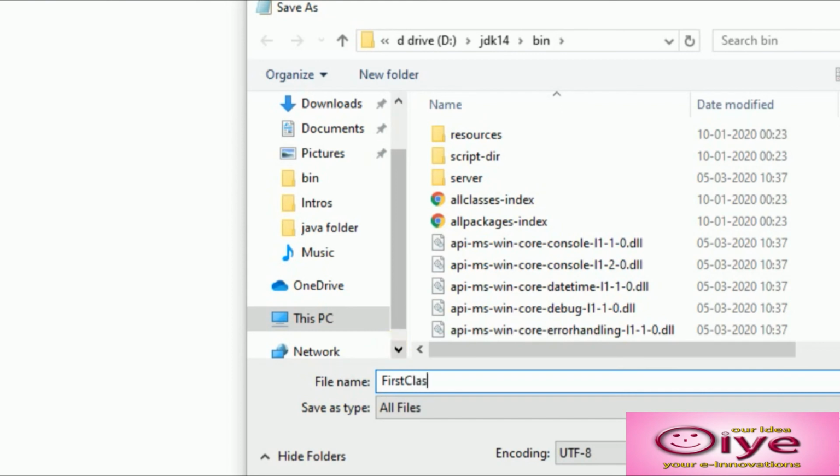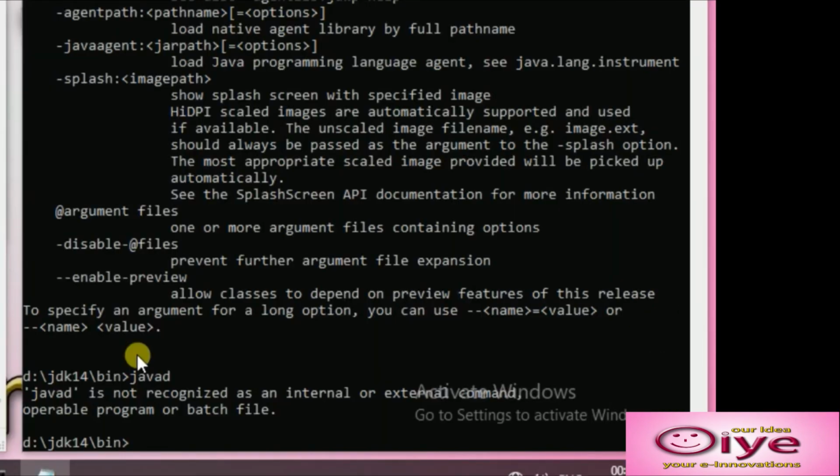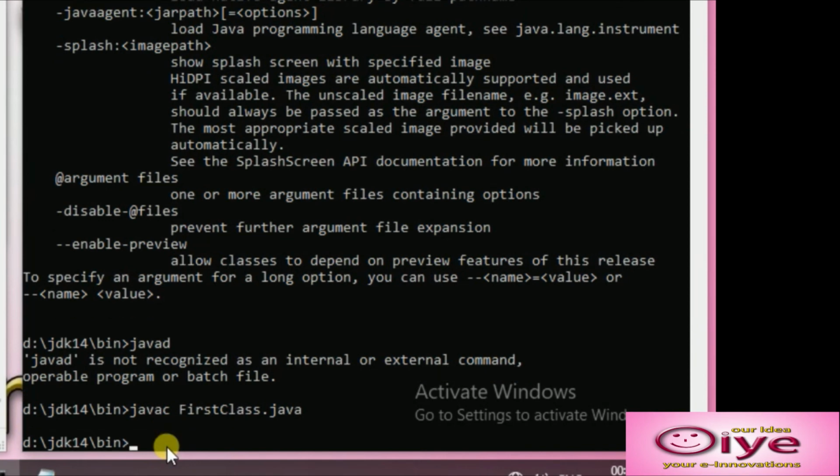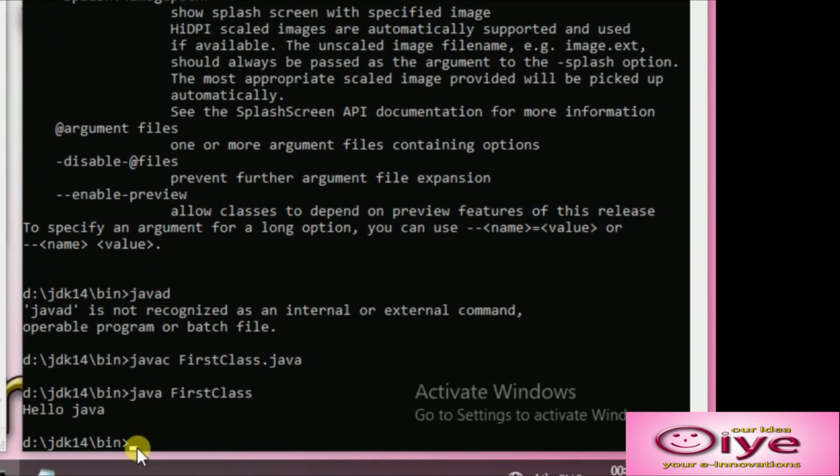Now we will compile by using javac FirstClass.java. Okay, so directly it is moving to the same prompt, meaning it is compiled with no errors. Now run the program by using the interpreter, java FirstClass. Hello Java.